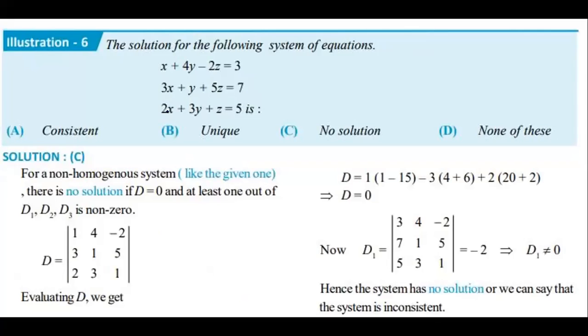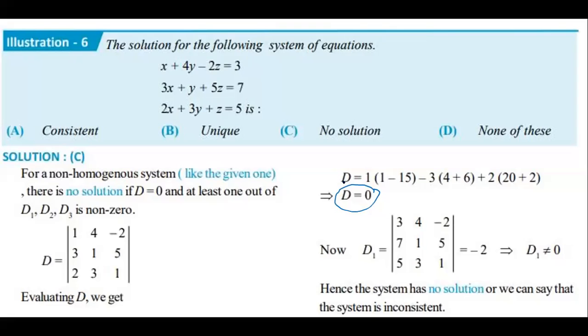The solution for the following system of equations. Which of the following options is correct? Consistent, unique, no solution, none of these. This is a non-homogeneous system of equations. Generally, find the determinant. What is the determinant? What answer is coming? It is equal to 0. Determinant equal to 0 means there are two cases: one is no solution or the other is infinitely many solutions.